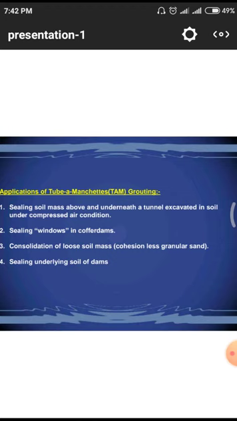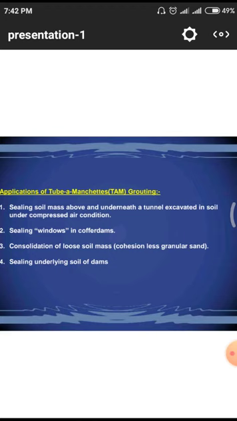And sealing windows in cofferdams. Normally cofferdams are at the core of the dam, and we have to observe these cofferdams. In those conditions also, huge quantities of pressure and stresses will be developed in the dams under cofferdam conditions. Here also we have to observe failure, that means cracks.